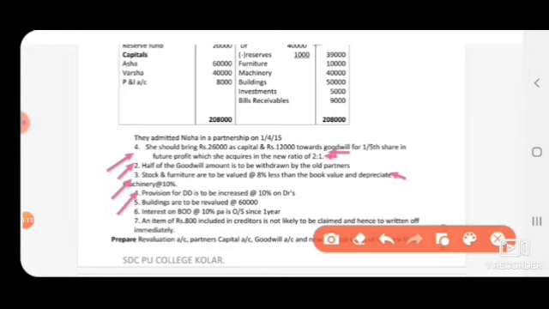Next, provision for doubtful debt is to be increased at 10% on debtors. So 10% on debtors, that is here 40,000 into 10% will get 4,000, and in that you have to minus 1,000 rupees. So that is already included in 4,000. So under revaluation account debit side we have to record only 3,000.